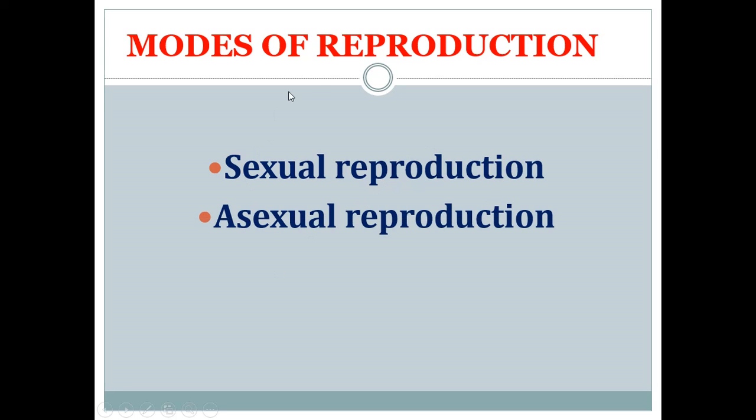So what are the two modes of reproduction, children? Sexual reproduction and asexual reproduction. Okay, so let's see first the definition of sexual reproduction and asexual reproduction. First we can see what is meant by asexual reproduction.